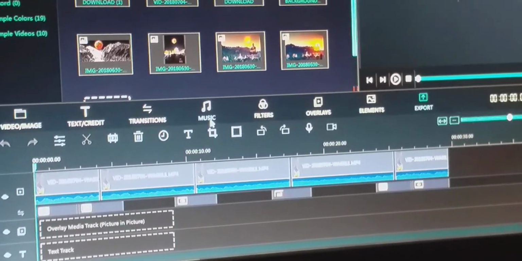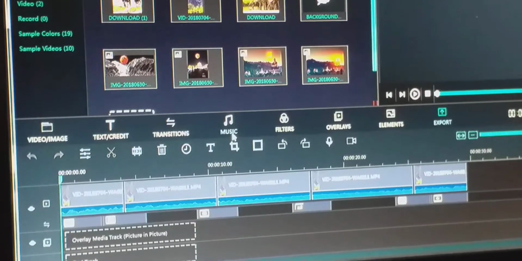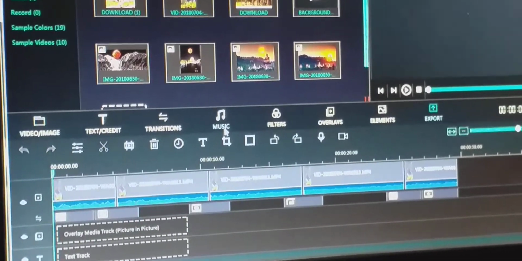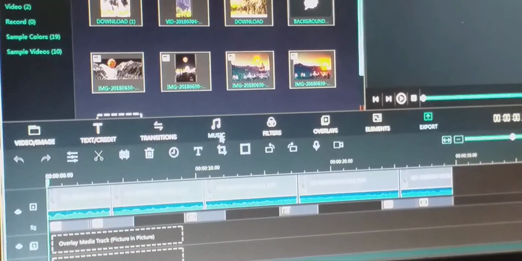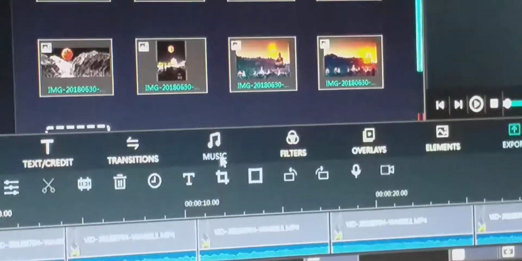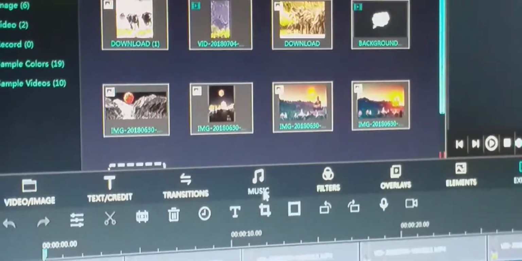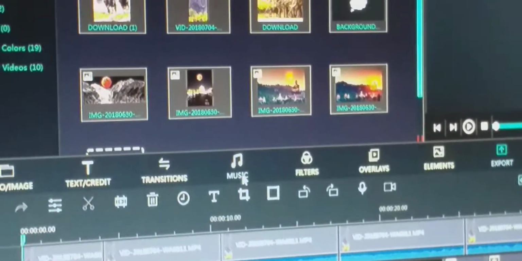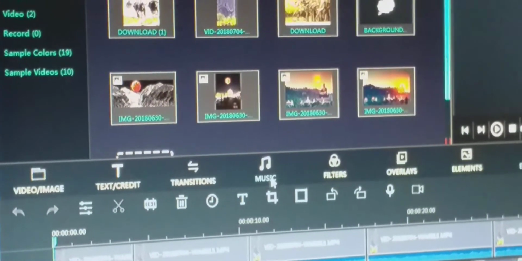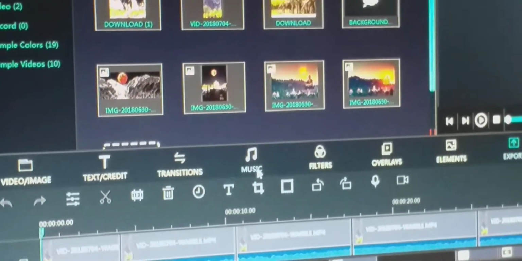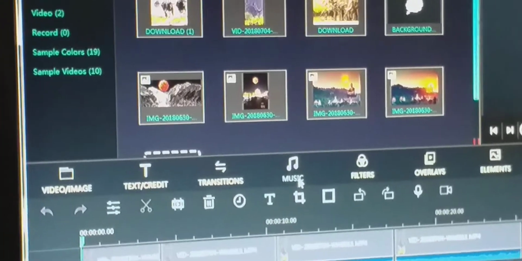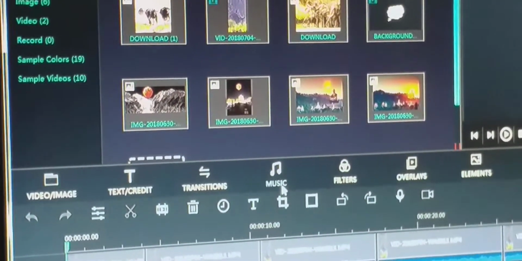Here is music. What is the concept of music? You can apply different wave-format music, or you can record your own music and play it while the movie is going on. And there is also the concept of narration. You can narrate whatever you want to show in the movie while the movie is playing.